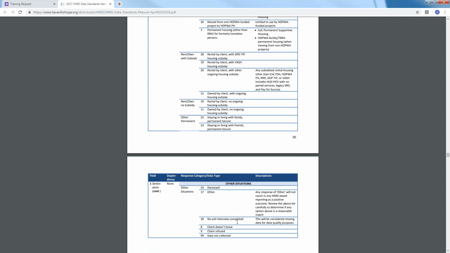And the last one is no exit interview completed. Remember, this does come up as missing data when it comes to data quality, so we should only be using this if absolutely necessary, if the client leaves and does not return and we cannot contact them.